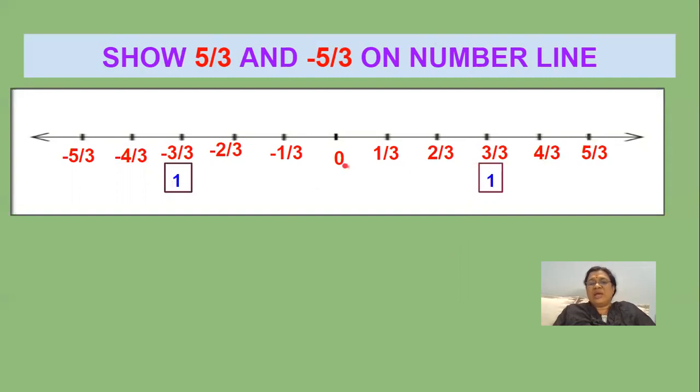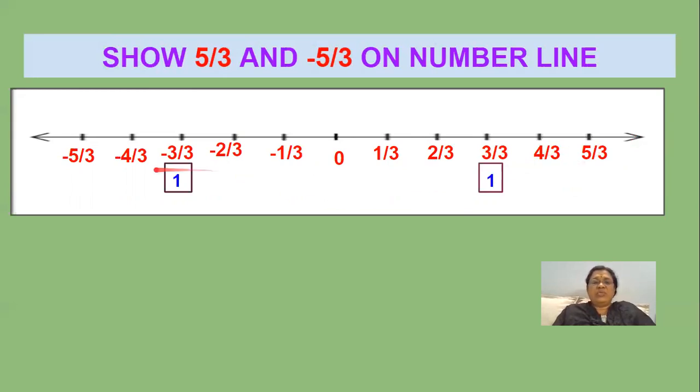So I have divided this 0 to 1 into 3 equal parts. See here, this is one part, this is one part, and this is one part. Each equal part I have marked: 1 by 3, this is the second part, that is 2 by 3, this is the third part, that is 3 by 3. So 3 by 3 is nothing but 1. And again, I have to divide 1 to 2 into 3 equal parts. Again, 3 by 3 over, next 4 by 3, next 5 by 3.